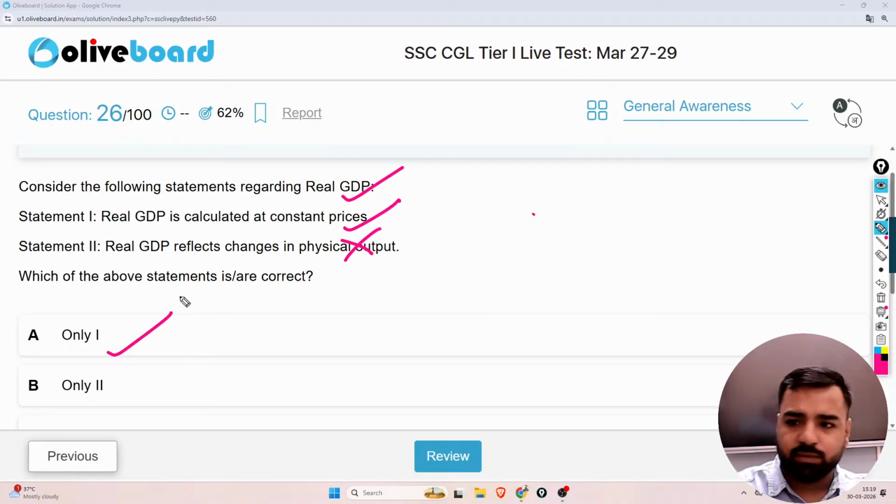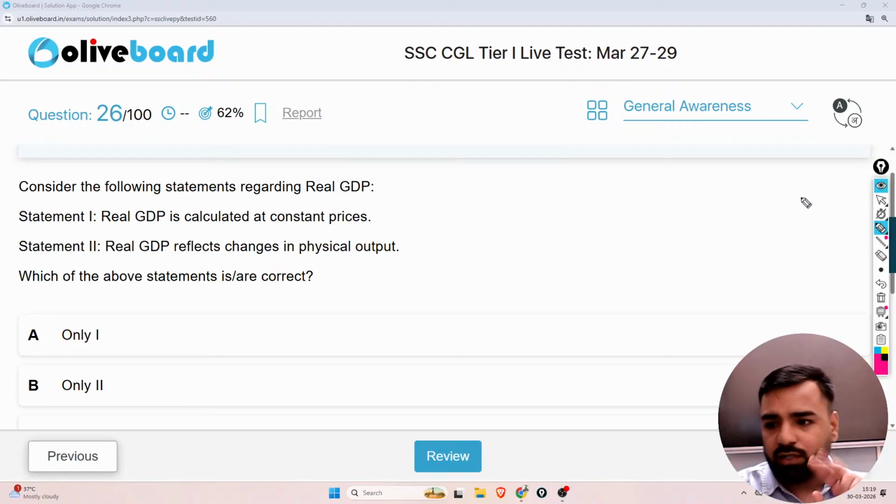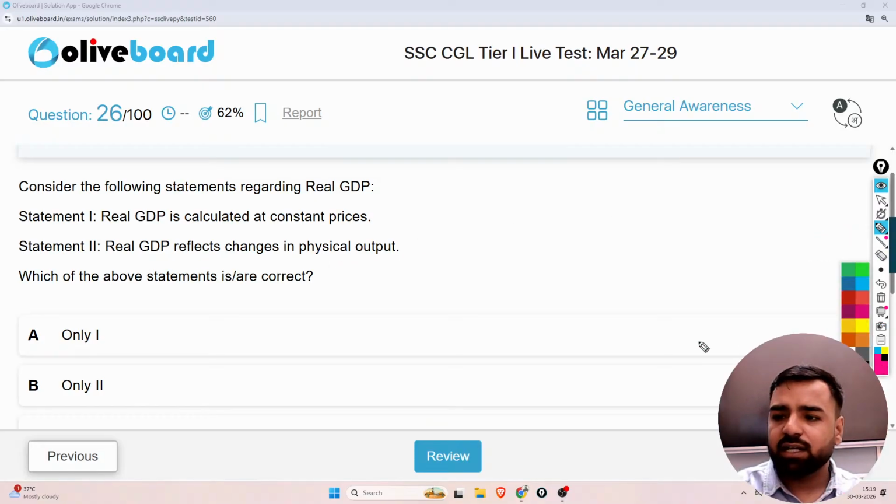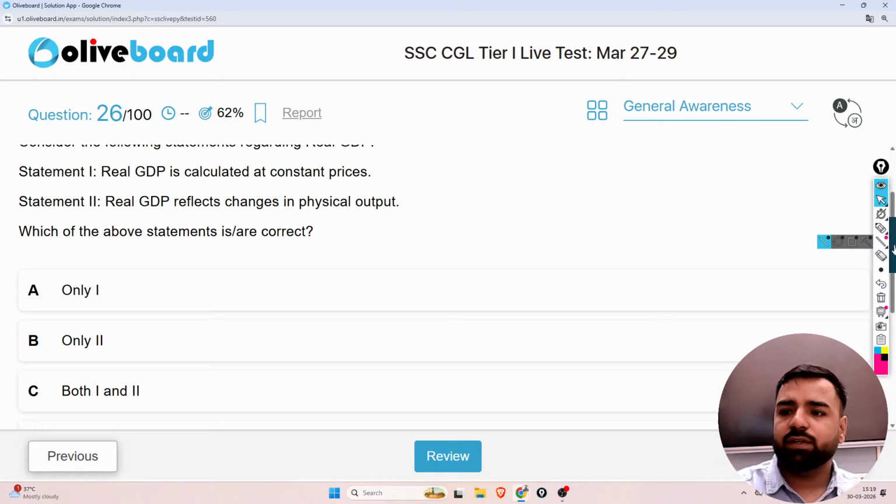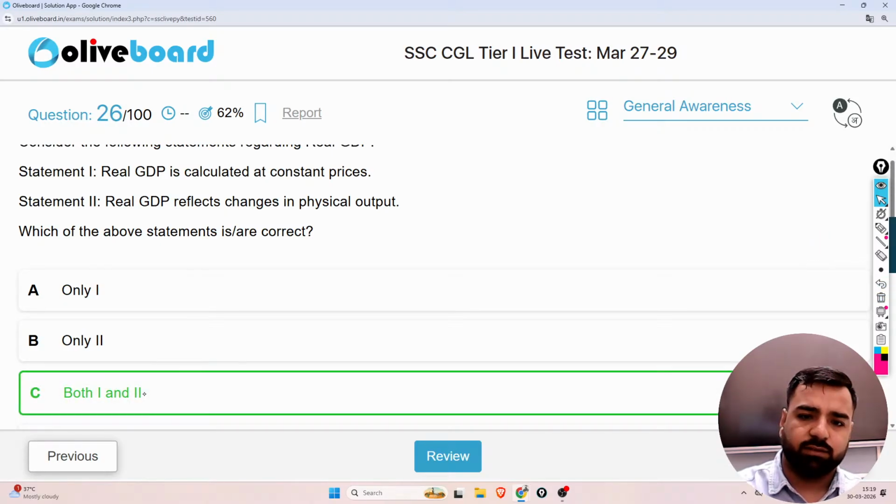No. Second statement is also correct. One second. Real GDP reflects the changes in the physical output. Yeah, guys, both these statements are correct. And since both these statements are correct, so no, not this one. Do we have? Yeah, we have option number C. So the option number C, that is both 1 and 2, will be the correct answer here, right?